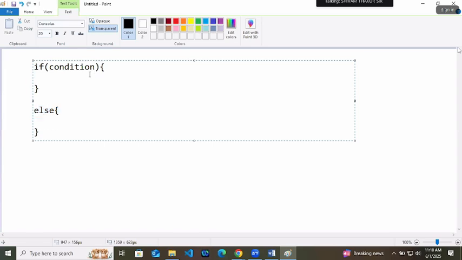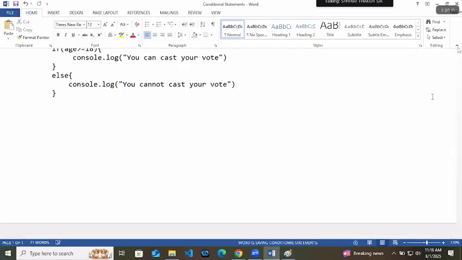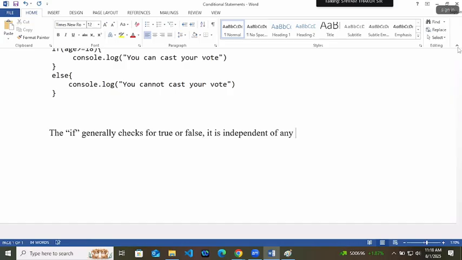Yesterday we have seen one more thing, something like this. The if generally checks for true or false. It is independent of any other thing. Now what does it mean?